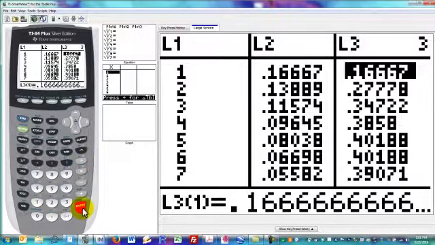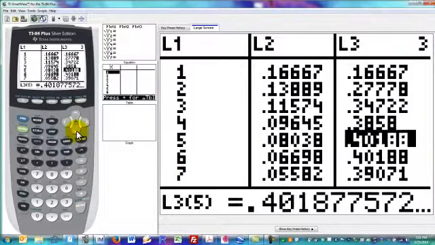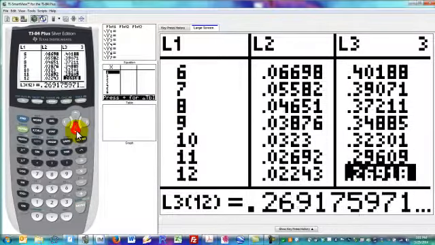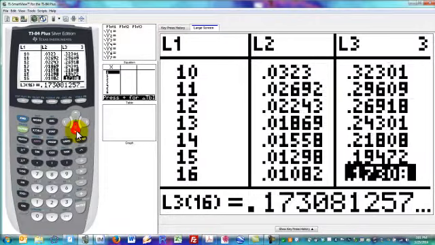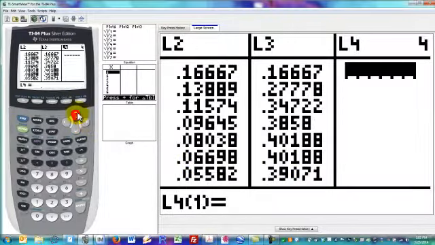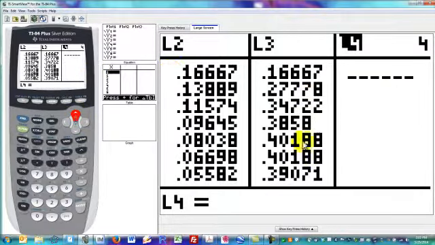So I let list 1 times list 2, and I can see that indeed things are increasing until I get to around this region, and then it looks like they start decreasing from there and asymptotically approaching 0. So each higher value of the random variable, since it has a small probability, is contributing less and less to the expected value. The last thing we'd like to do is sum all of the values in list 3, to see if there's some sort of a limit to that sum. So that's what I'll do next.